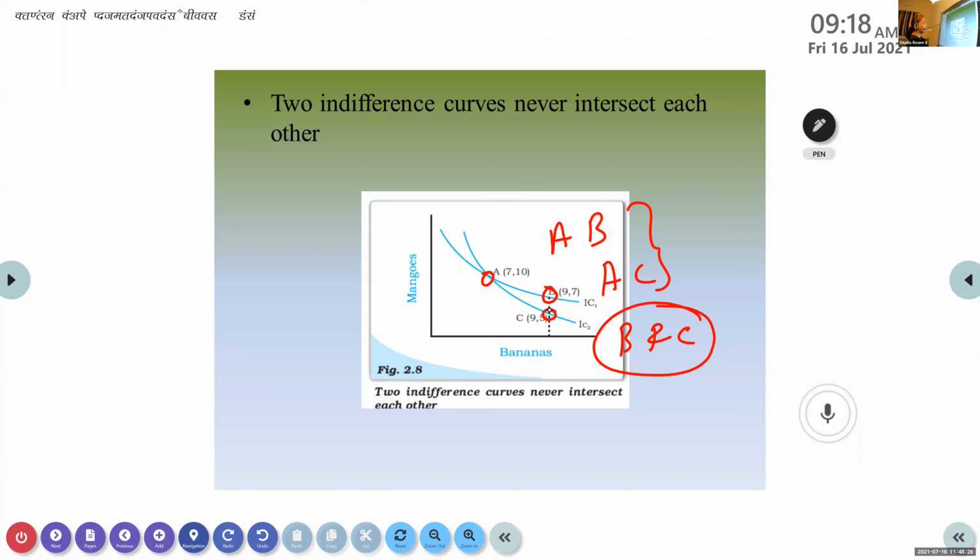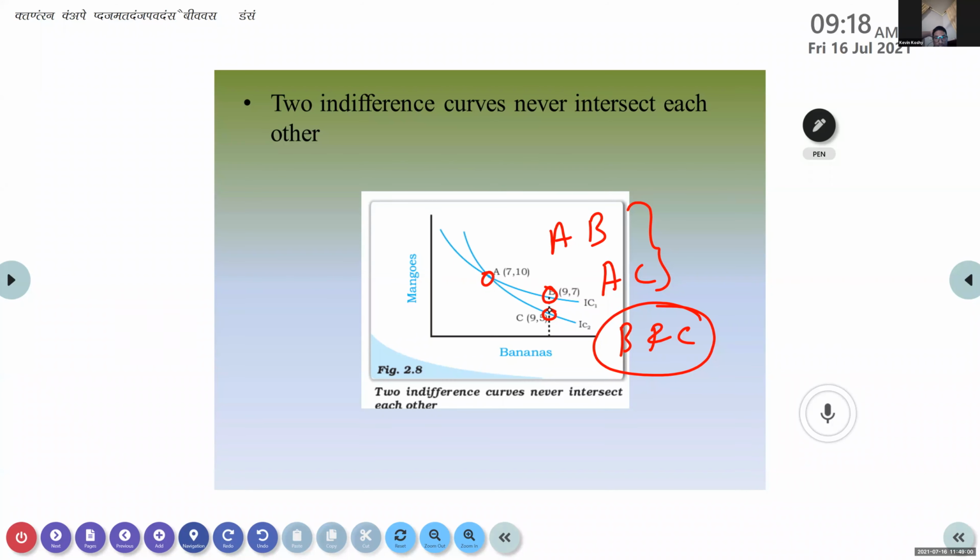Are both on the same indifference curve? No. Then? D has more than C. D has more than what? Banana. So they are different. Is it because of that? Kevin, can you tell?